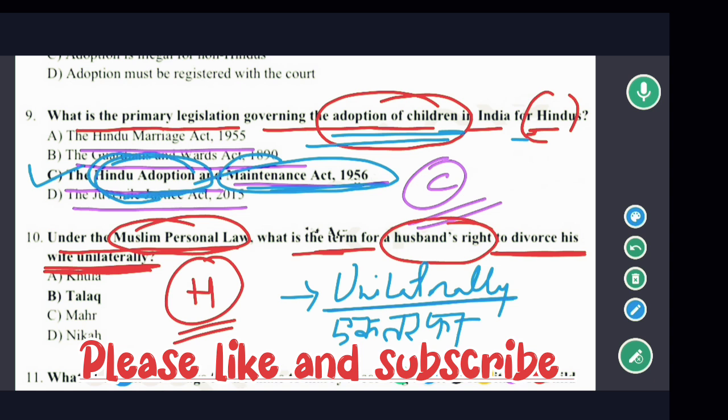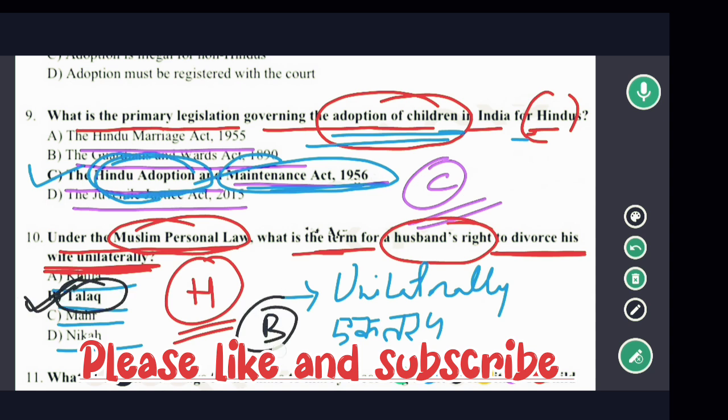नाम क्या है? ऑप्शन आर देखिए, ऑप्शन आर खुल्ला, देन तलाक, mahar and nikah. So in this case the correct option would be option B, that means talaq. Okay, so in this case option B would be the correct answer. Okay, so now moving to next question.